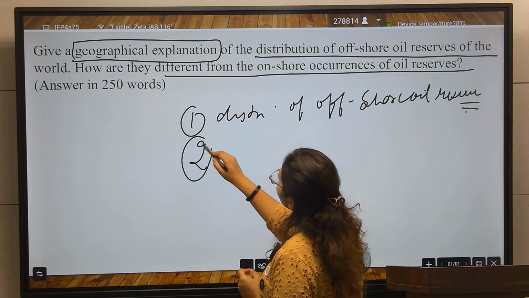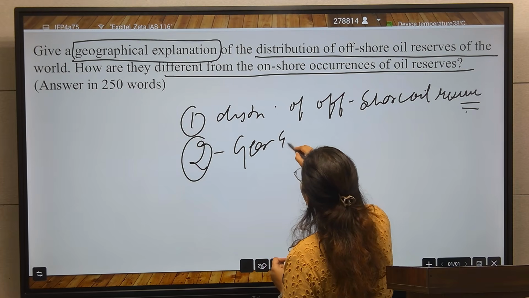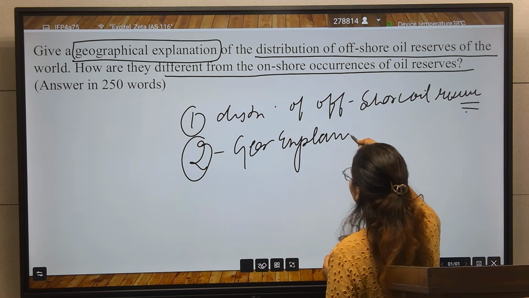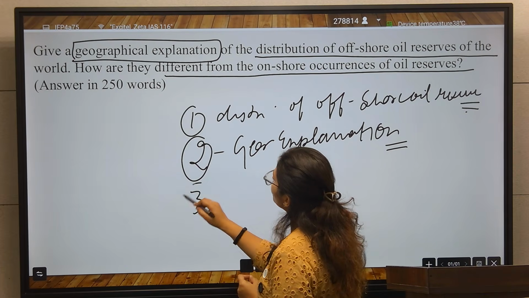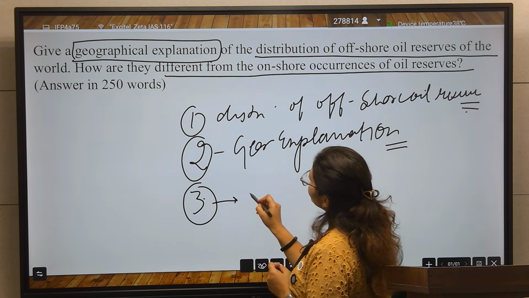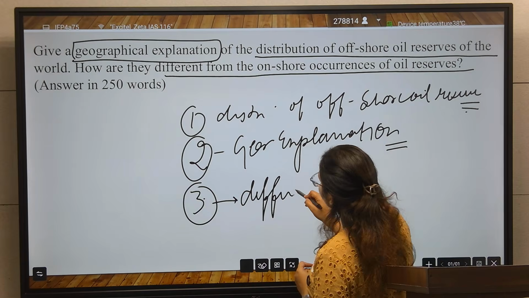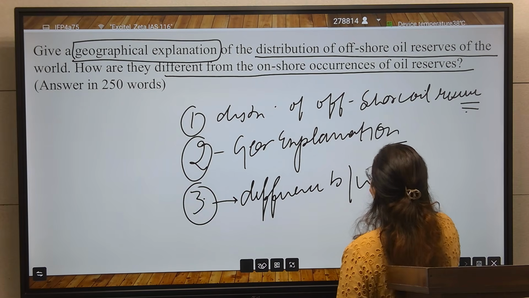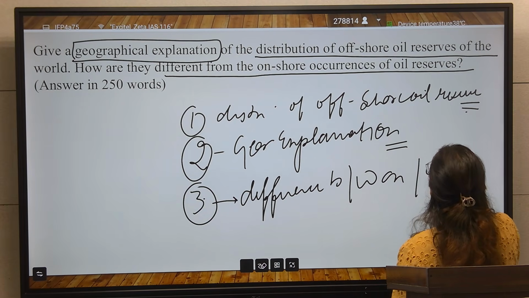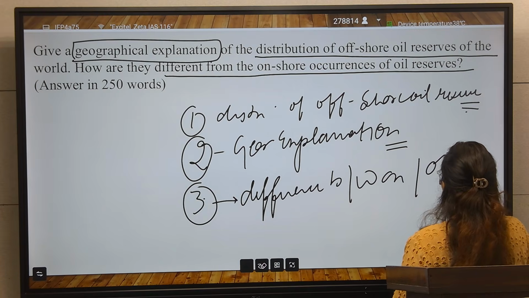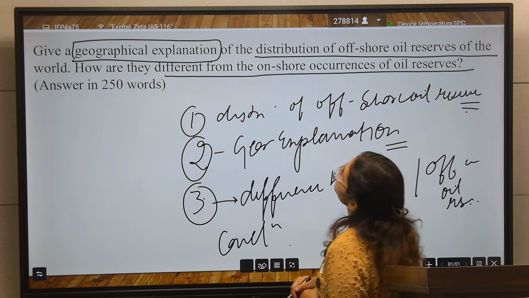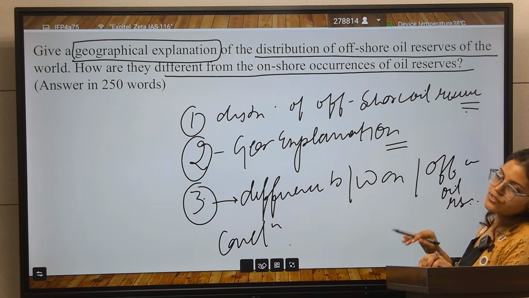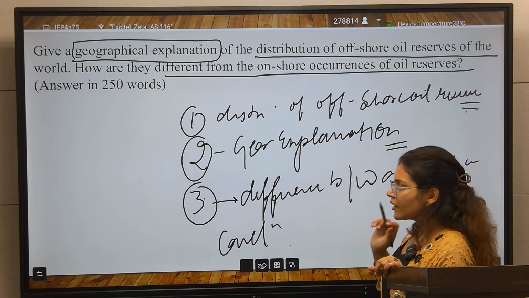Then second, the geographical explanation: why these locations are there, and what the geography behind it is. After that, the difference between the onshore and the offshore oil reserve, and the conclusion. So this is the structure that you have to think about.